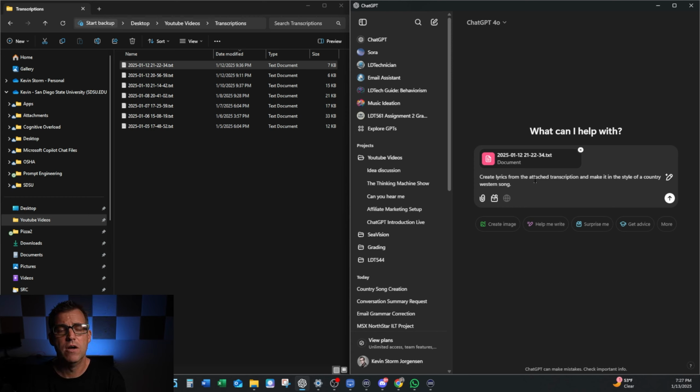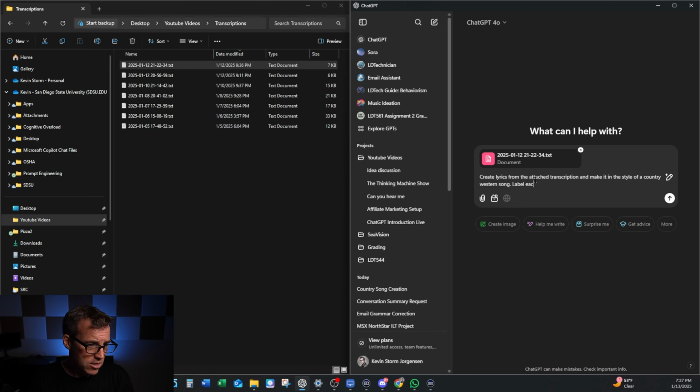Now, one thing about the tool that we're going to use, which is Suno AI, we're going to use Suno AI to generate the music, and we're going to input these lyrics into there. And Suno AI seems to do better if I've got labels on each part of the lyrics indicating if it's a verse or a bridge or a chorus, and that those lyric titles are in brackets. So I'm going to prompt ChatGPT with that information.